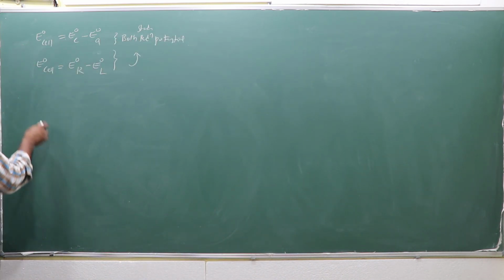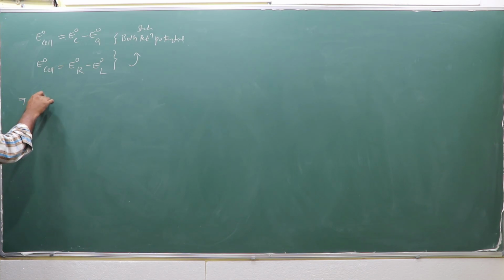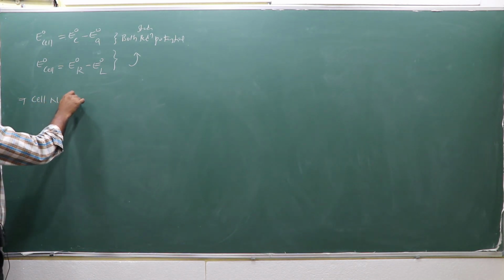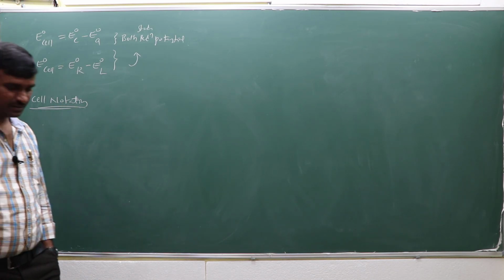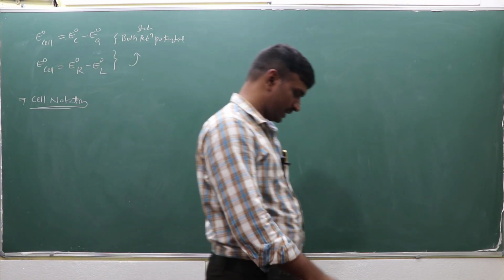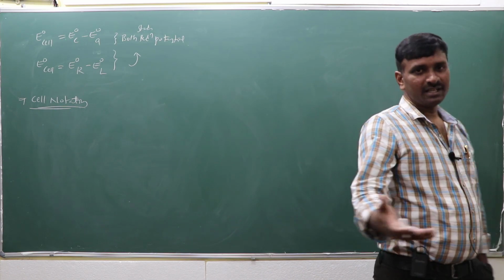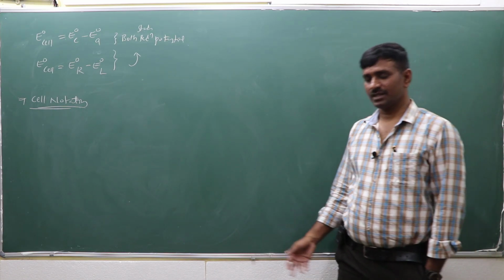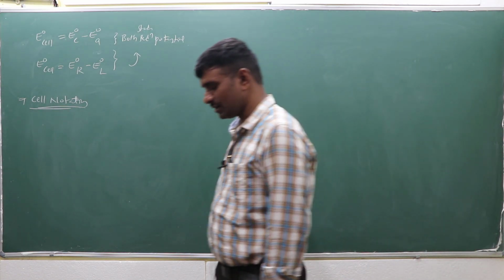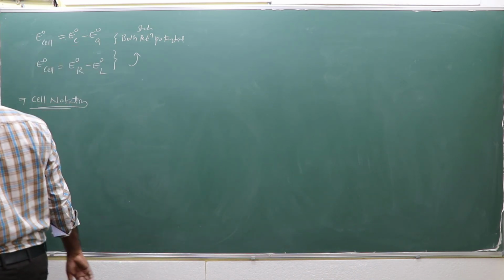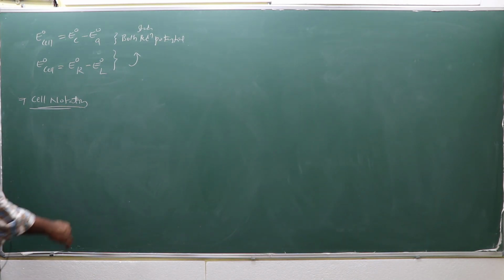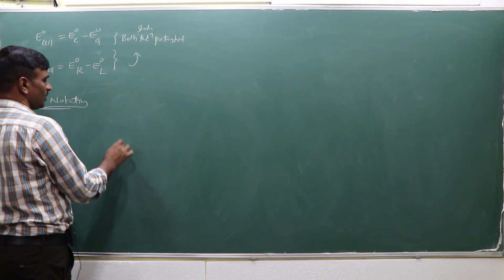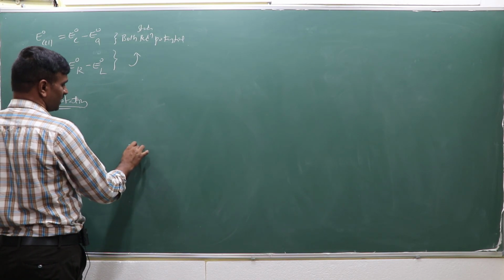All of this we can see from the cell notation only. Your doubts will be cleared by seeing the cell notation. Cell notation means cell representation. How can you represent the cell notation? In the cell notation, two half cells are there. At the right half cell,